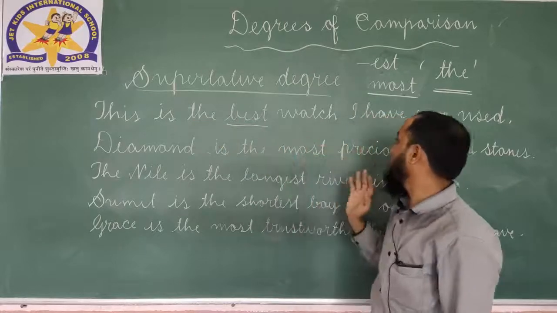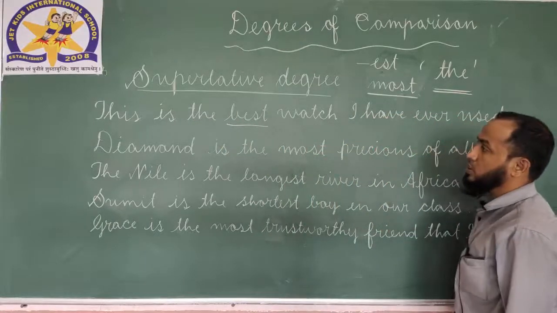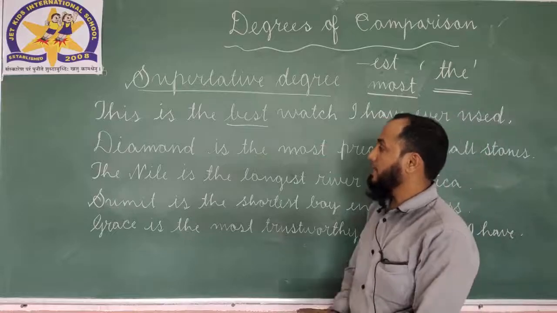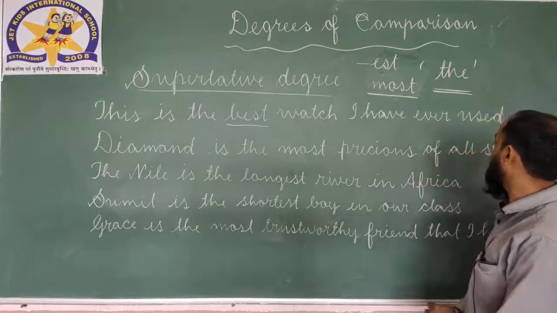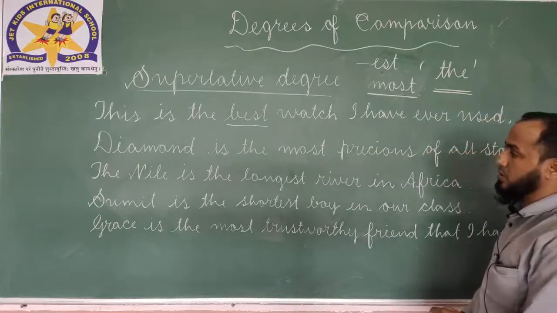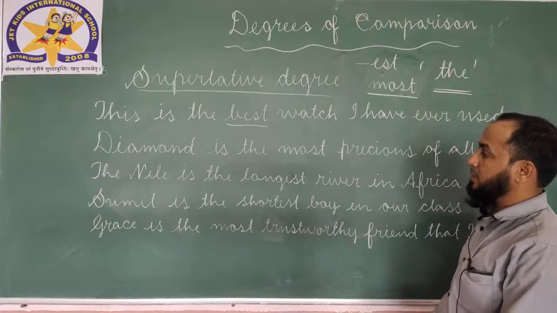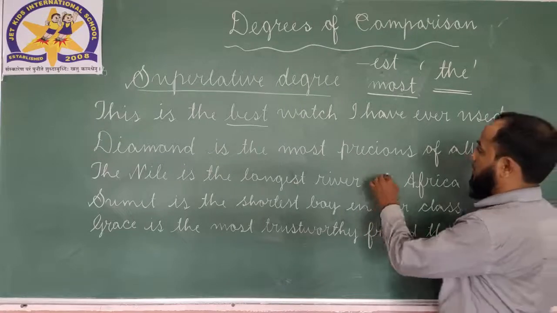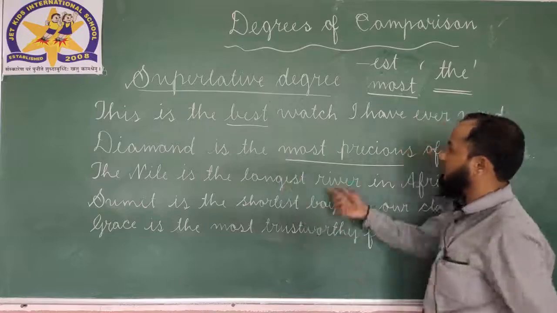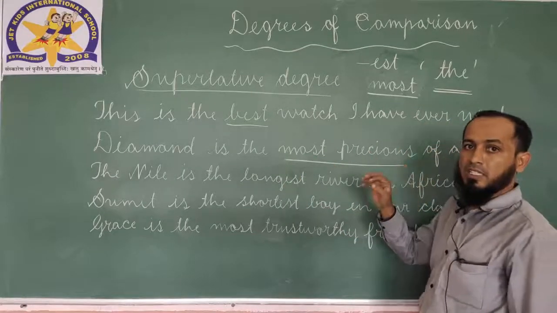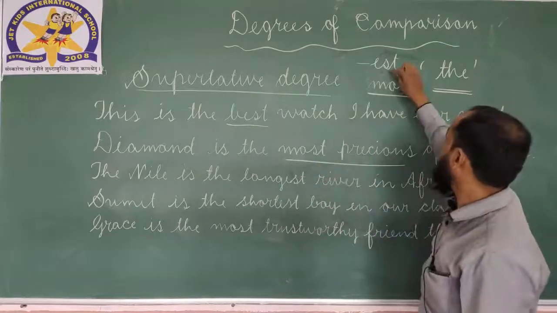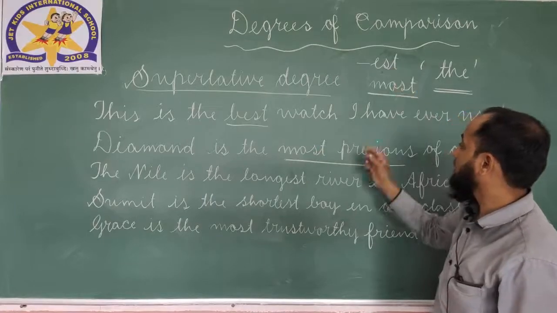Then second one, diamond is the most precious of all stones. Here in second example, most precious. Either we use est or we use most.